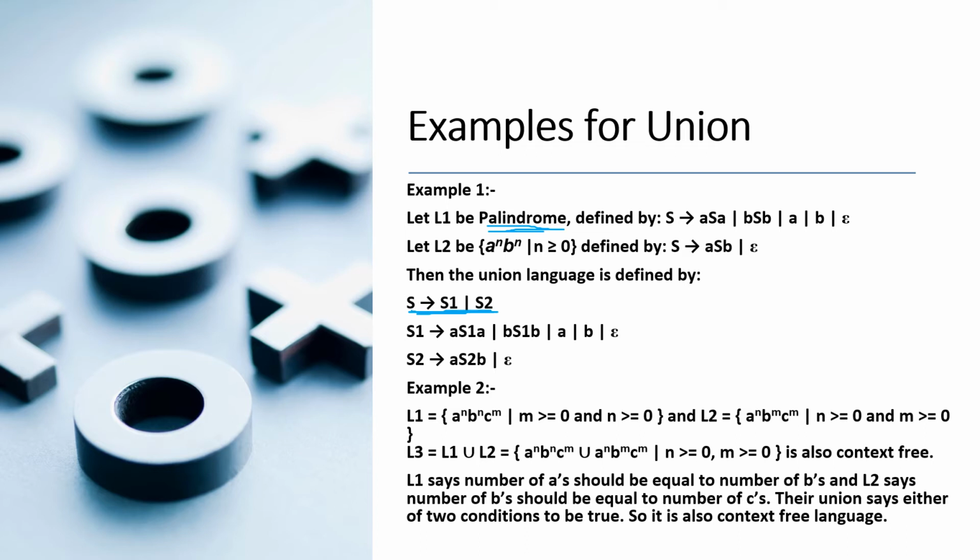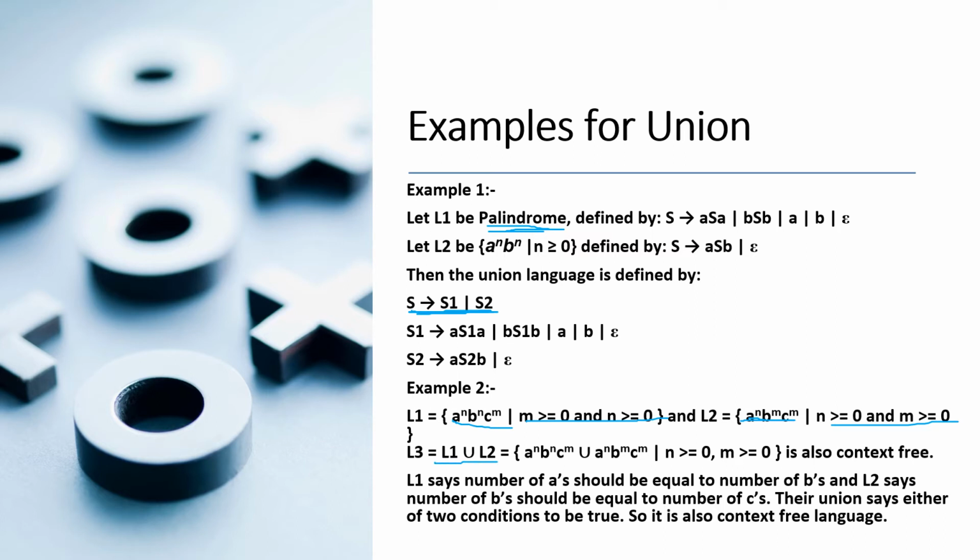a^m b^m c^n where m is greater than 0 and n is greater than 0, and L2 is defined as a^m b^n c^n where n is greater than 0 and m is greater than 0. So now L3 is defined as the union of L1 and L2.